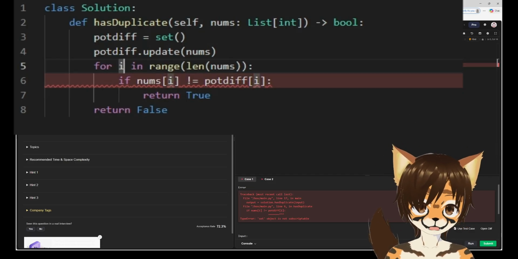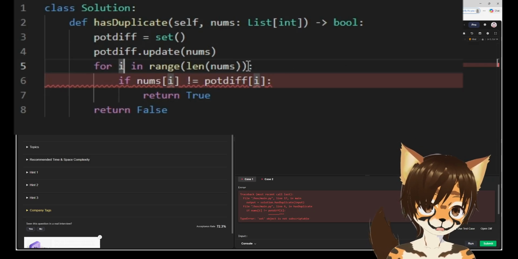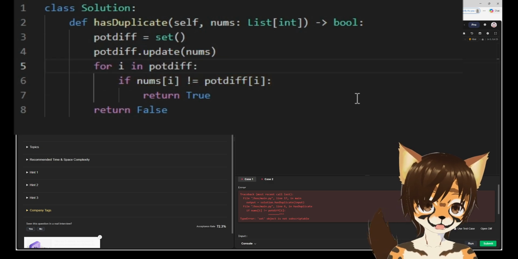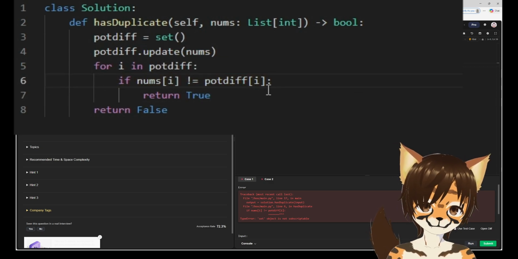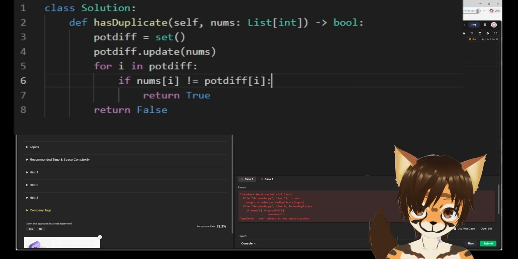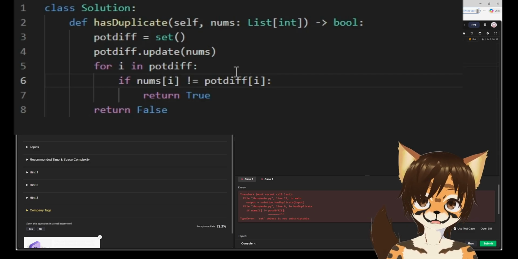I'm happy to do that. Yeah, let's take it up to the loop up here. So for i in, what do we want? Well, hold on. We don't even need to loop, do we?